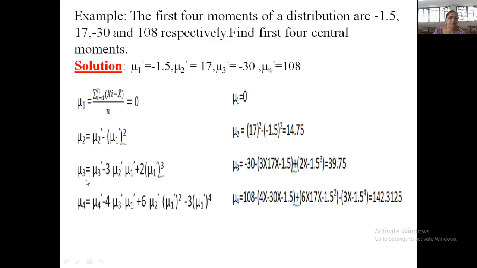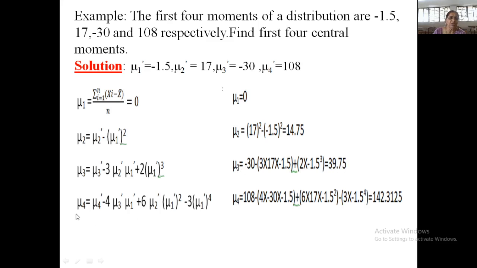What is my mu3? Mu3 is mu3 dash minus 3 times mu2 dash into mu1 dash plus 2 times mu1 dash cube. Here my mu3 dash is minus 30. So write it here: minus 30 minus 3 times mu2 dash, that is 17, into mu1 dash, that is minus 1.5. So this minus and this minus sign become plus. Plus here 2 times mu1 dash cube, so mu1 dash is minus 1.5 cube, so this term will be minus. If I do these calculations,